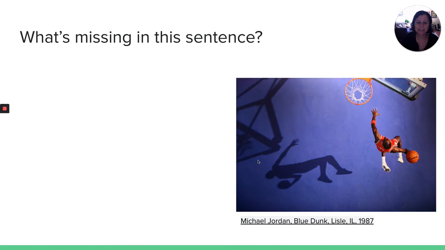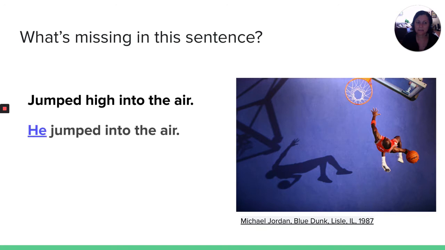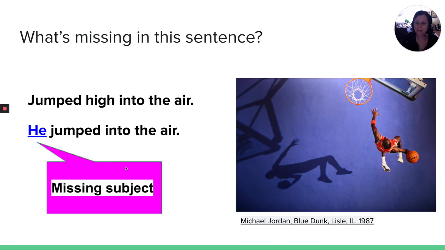What's missing in this sentence? Jumped high into the air. I don't know who jumped high into the air. I have to have a subject. He jumped into the air. In some languages, the verb is enough. You don't have to have a subject. But in English, you put the subject before the verb in statements.